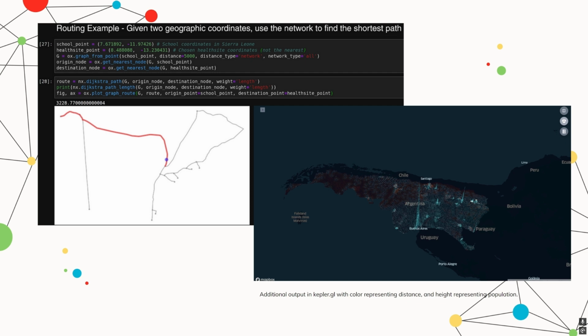Here is some sample code from that project, demonstrating routed distance calculation for a school and a health site, as well as a visualization using the generated distances dataset overlaid with population, allowing one to discuss correlations such as between population density and healthcare access. This project offered a lot of value, both to the company and to myself. And with my experience with NetworkX, I wanted to build upon this and generalize the challenge to a broader context for this hackathon.